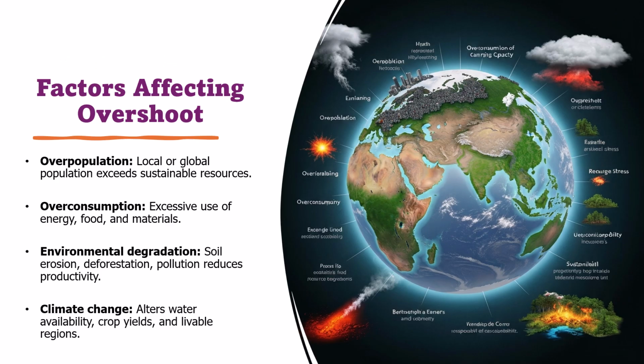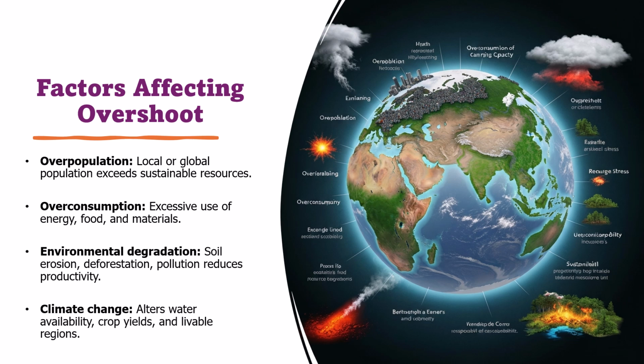Next, let us discuss the factors that can cause overshoot, when humanity exceeds Earth's carrying capacity. First, overpopulation. Too many people relative to available resources puts pressure on food, water, and energy. Second, overconsumption, especially of energy, food, and materials, increases resource strain. Third, environmental degradation like soil erosion, deforestation, and pollution reduces land and ecosystem productivity.